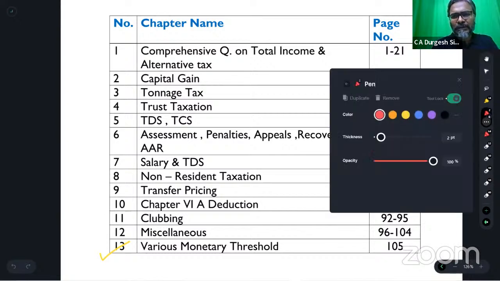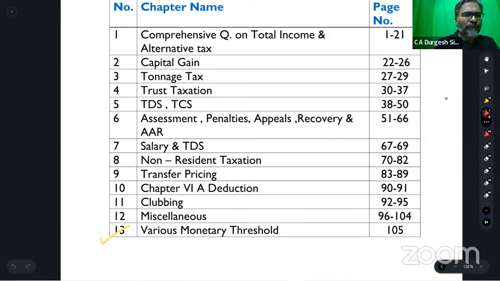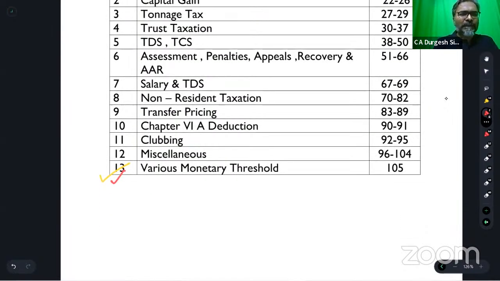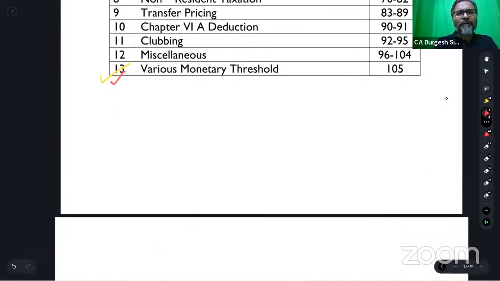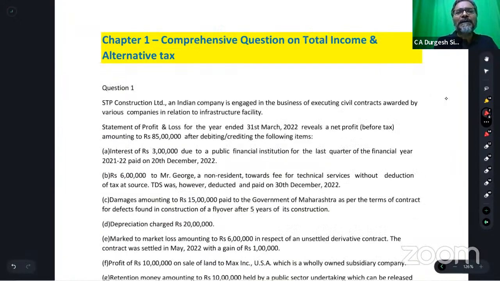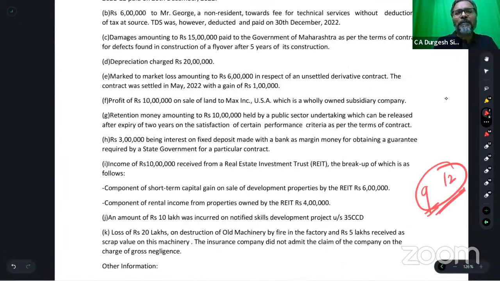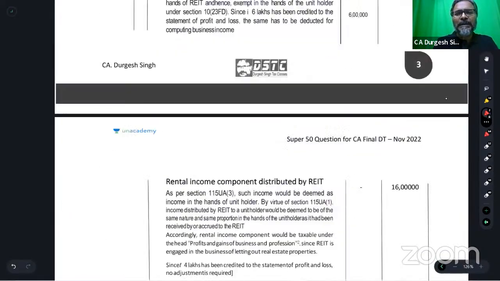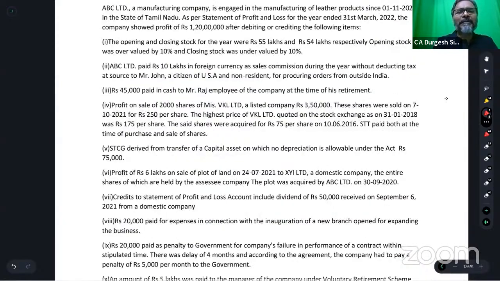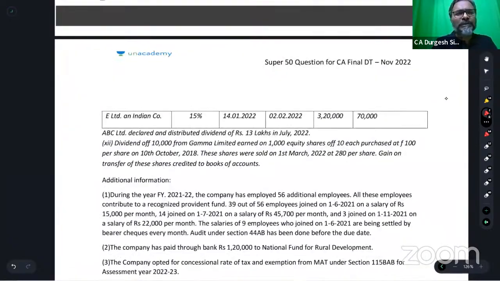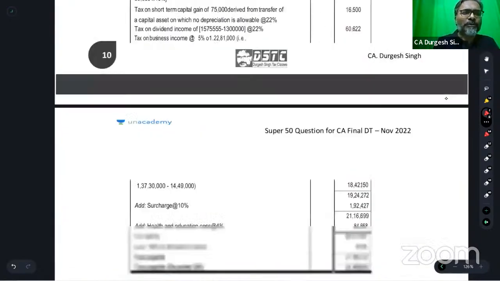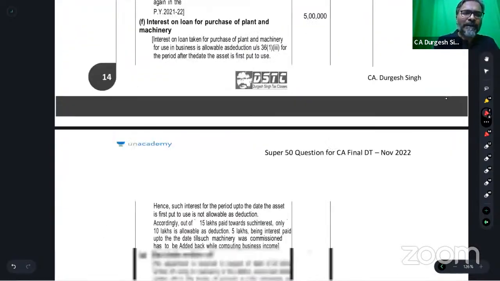Which you can see yourself: various monetary thresholds. Many students have this query that, sir, monetary thresholds are very confusing, because we find it very difficult to remember them. Don't worry, students. I have put the monetary thresholds towards the end for your benefit.